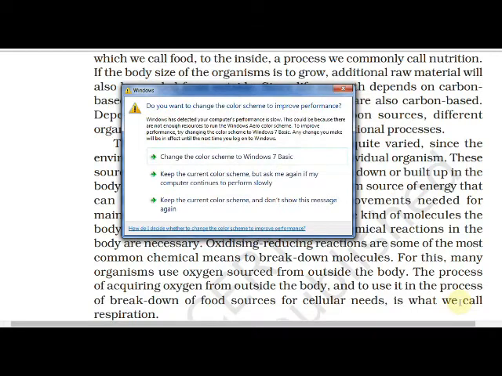Now we are going to see respiration. We inhale oxygen, and this oxygen is used for the breakdown of food sources for cellular needs, and that is called respiration.